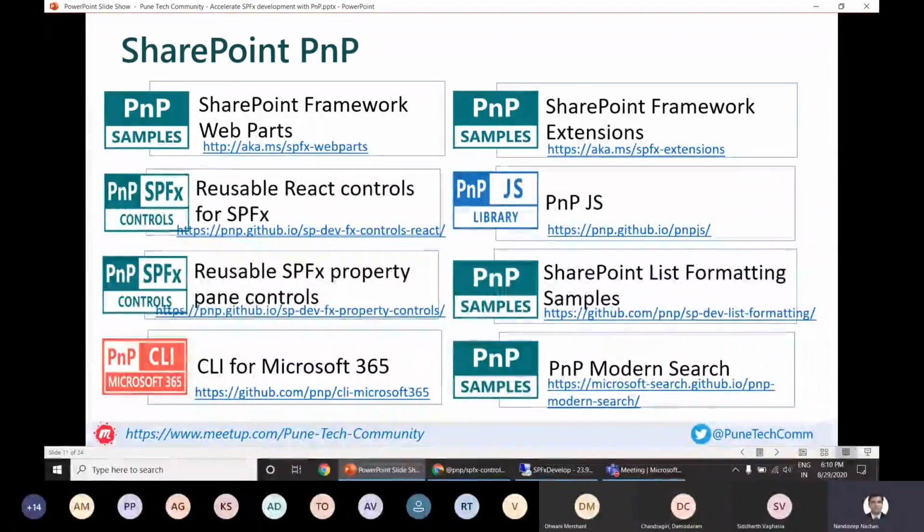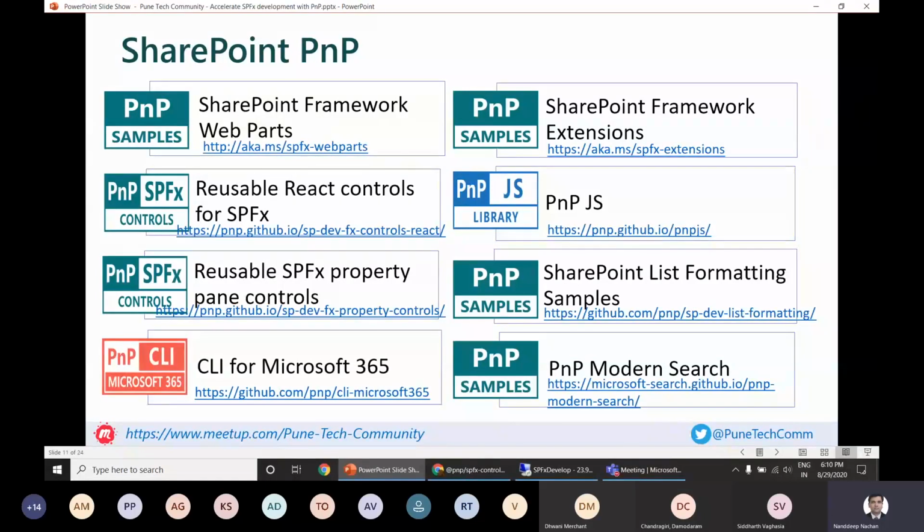So PnP has a wide range of repositories to offer us most of the functionalities on SharePoint, but here are a few of those repositories which are majorly focused on SharePoint Framework development. So we have SharePoint Framework web parts, SharePoint Framework extensions, then reusable React controls, PnP.js, then the property pane controls, list formatting samples, CLI for Microsoft 365, and modern search.